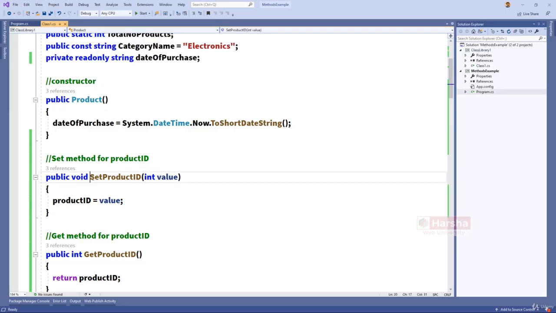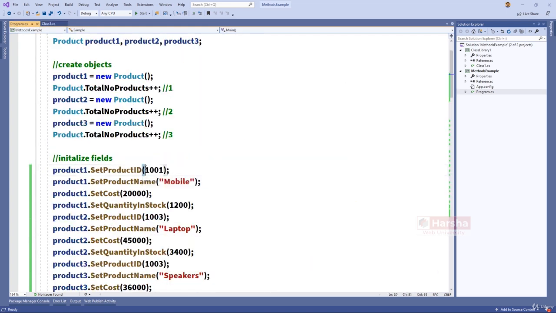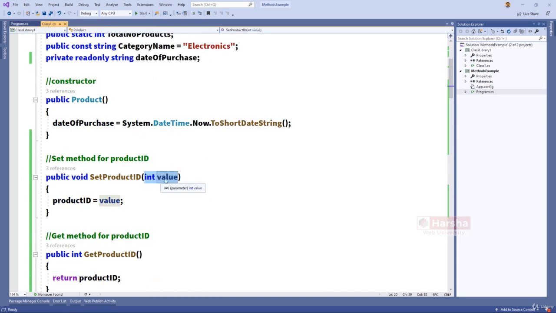Suppose, for example, you take the set method. In the set method, we are receiving an integer value. So this variable called value is an example of a parameter because it is able to receive the value from the method caller. That means whatever value you have passed here, that is 1001 in this case, will be received into the parameter automatically. So this is an example of a parameter.